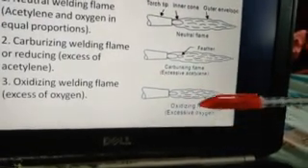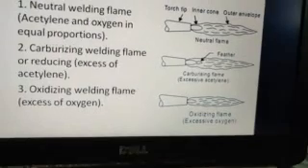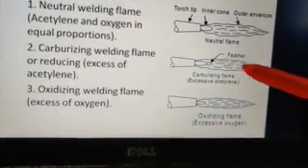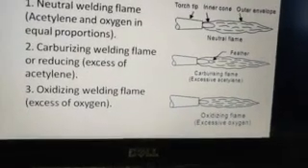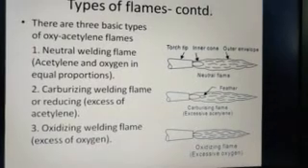And finally the oxidizing flame, which usually burns with a roar with an excess of oxygen. The inner cone is smaller compared to the outer envelope. We will have a detailed discussion on the three types of flames: neutral, carburizing and oxidizing.